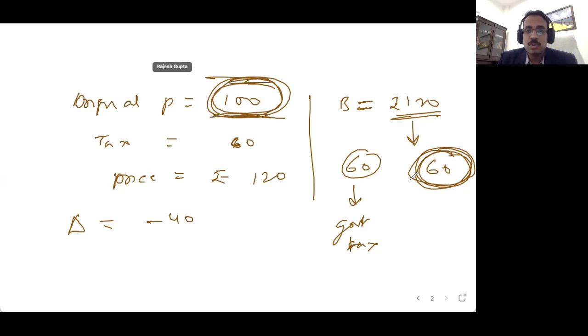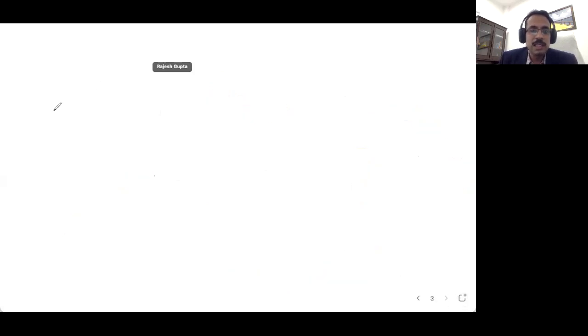So he got 100 rupees. Now there is tax. He is getting only 60 rupees, but the tax is not just 40 rupees, tax is 60. So who is paying the remaining tax? The remaining 20 is being paid by the buyer. So what does it mean?